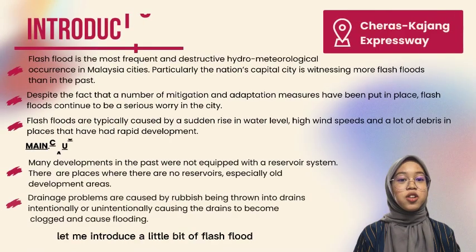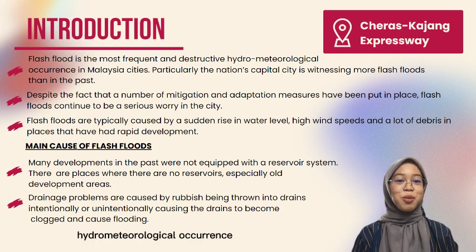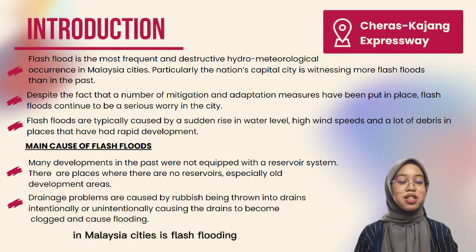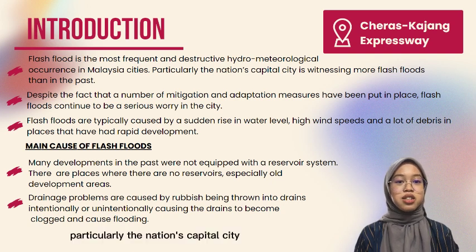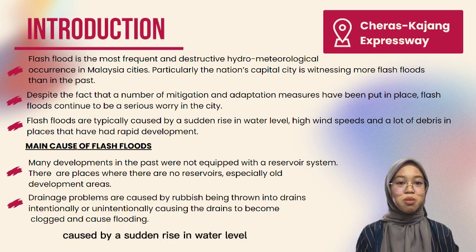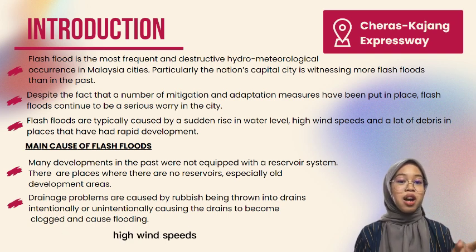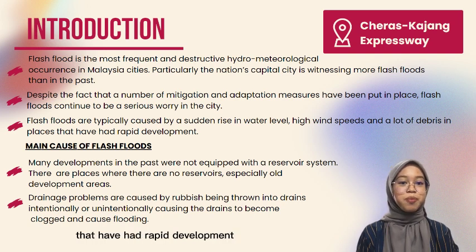First of all, let me introduce a little bit about how flash floods can happen in cities. The most frequent and destructive hydrometeorological occurrence in Malaysian cities is flash flooding, particularly in the nation's capital city, which is witnessing more flash floods than in the past. Flash floods are typically caused by a sudden rise in water level, high wind speeds, and a lot of debris in places that have had rapid development.